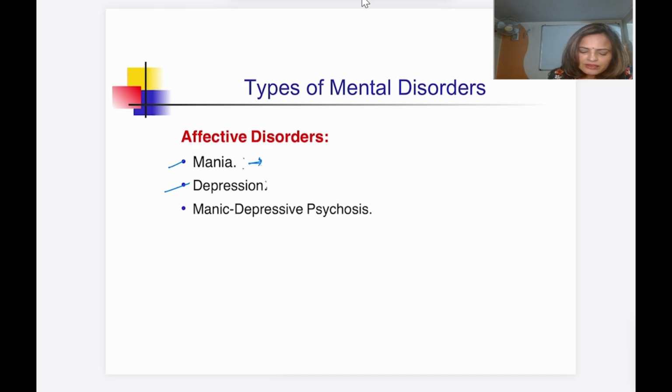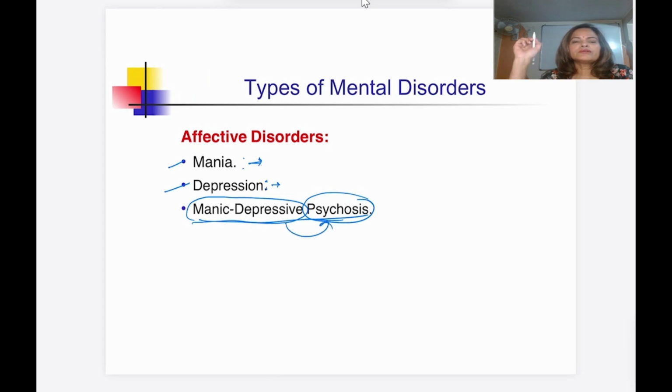On the other hand, depression is just the opposite of mania. So the person will be sad, full of guilt, and will be thinking he is not worth anything. So all that, they are the symptoms of depression. So this manic depressive psychosis, this mania and depression, they can be a part of psychosis.